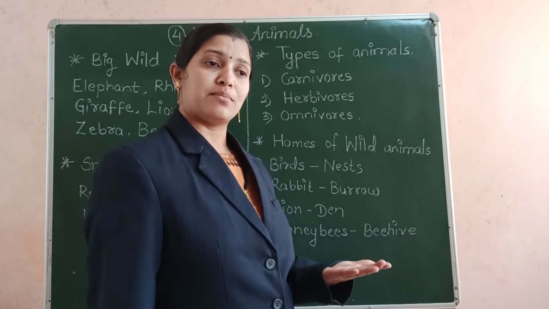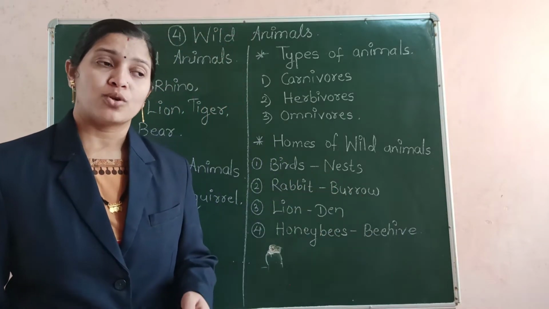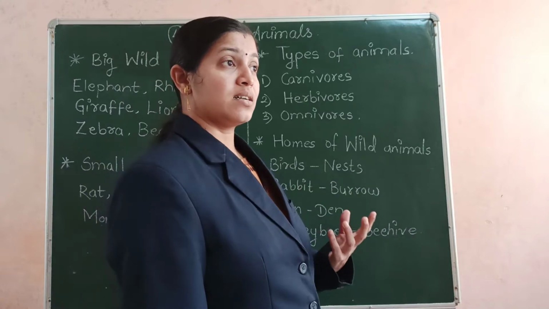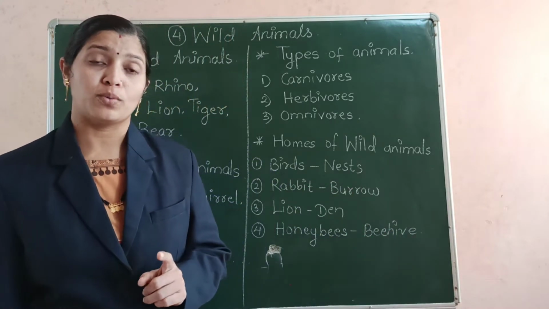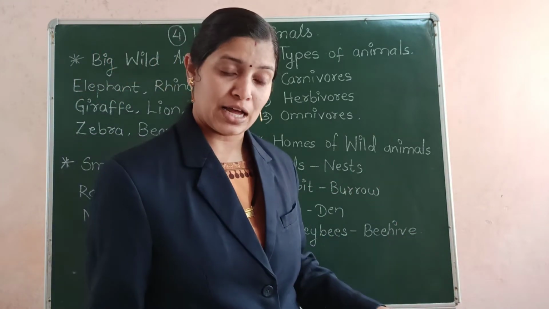So there are some animals that like to live in groups, while animals like tigers or lions never live in a group. They always like to stay alone.